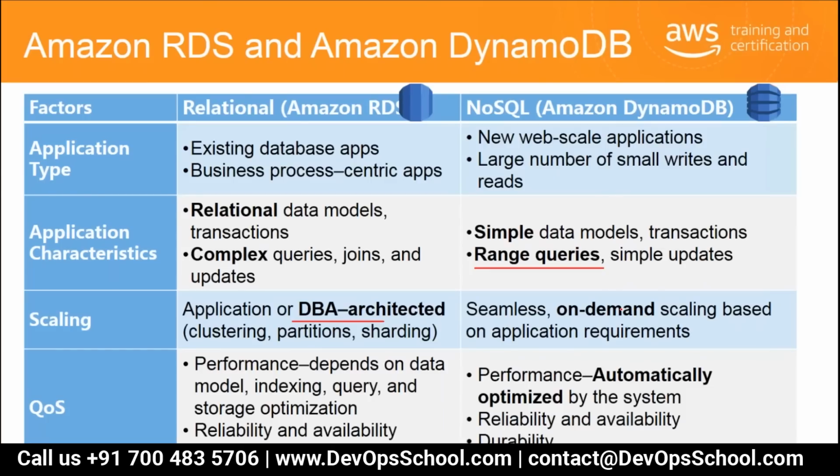Similarly, if your application performance depends on data model, indexing, query, and storage optimization, RDS is a good choice. Whereas if your application performance is automatically optimized by the system, and reliability and availability are of high importance, then you go for DynamoDB.